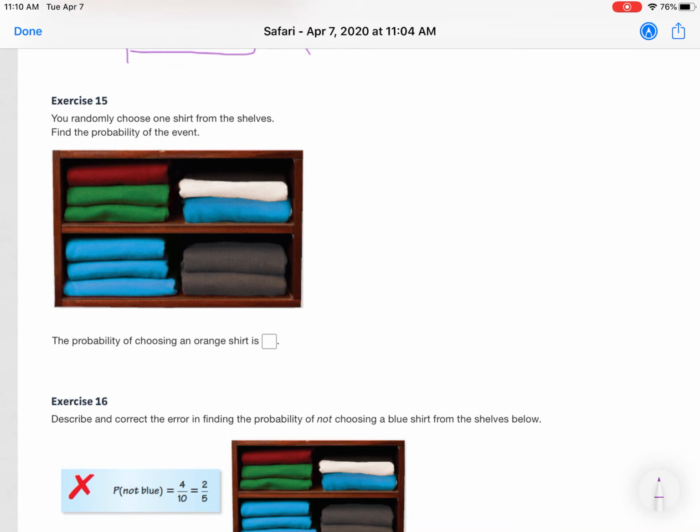We're going to do the same thing for this one. We're looking for the probability of choosing an orange. And our total will stay the same. So you need to find what goes here.